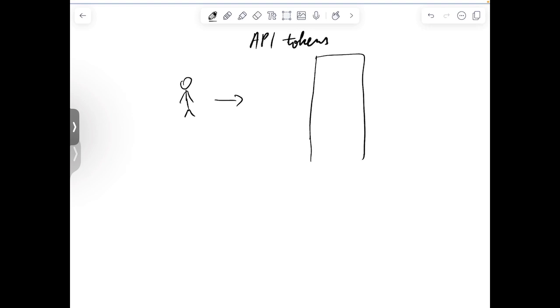Let us see what API tokens are. Let's take an analogy. Let's assume we have a person that enters into a building. So let's say we have a building with a lot of floors. Let's say here we have one floor and the rest of the floors.